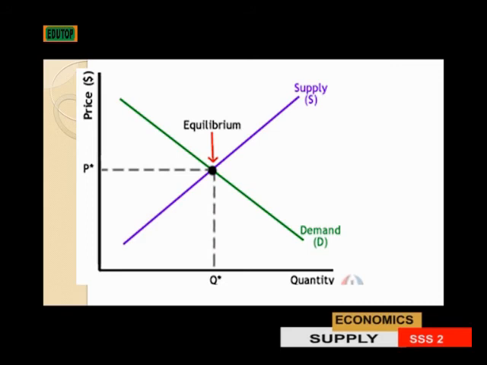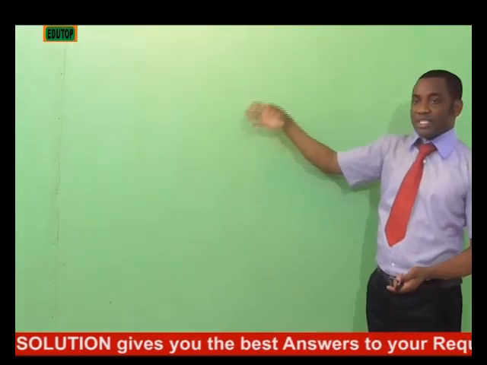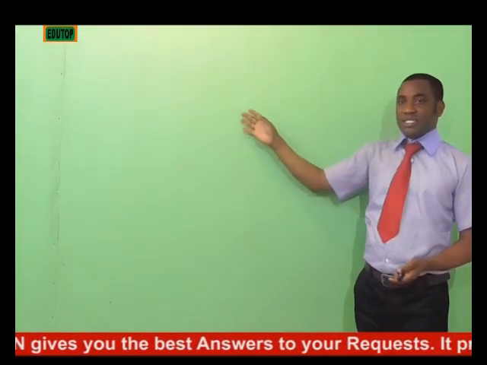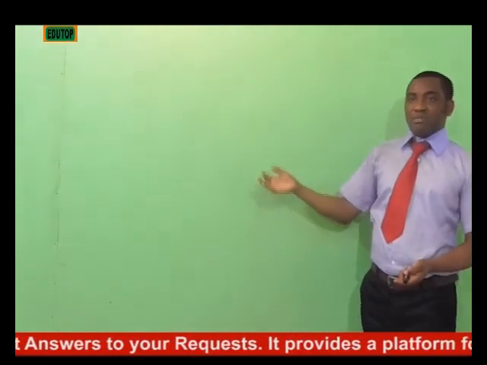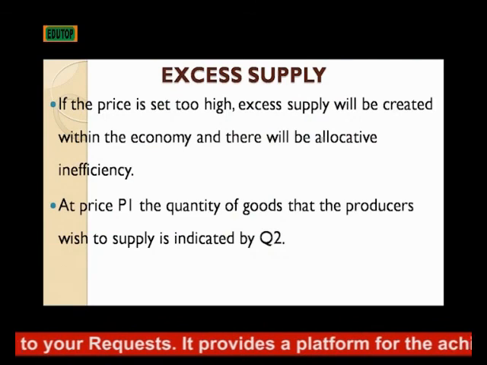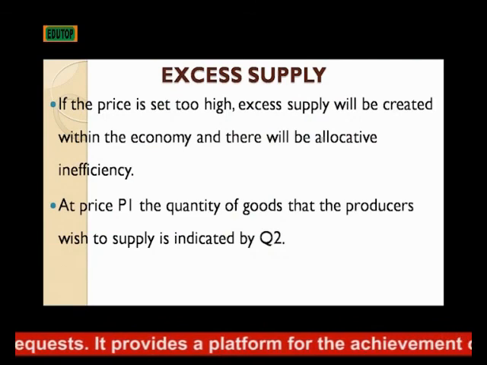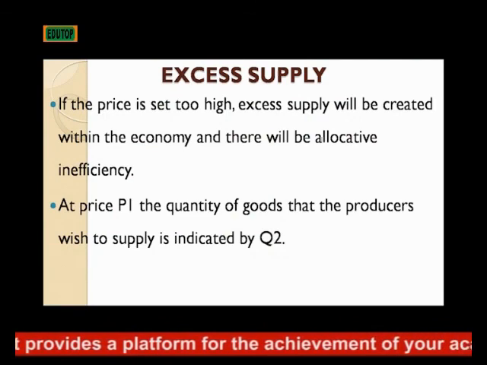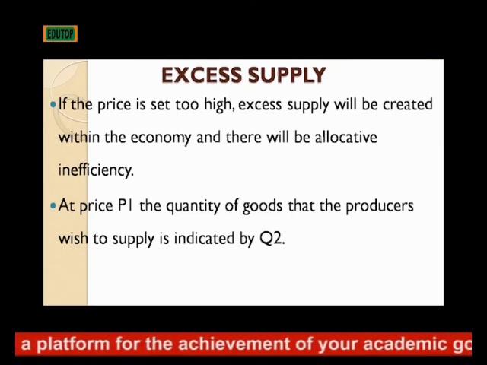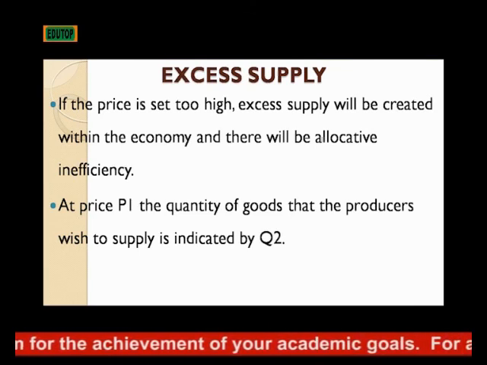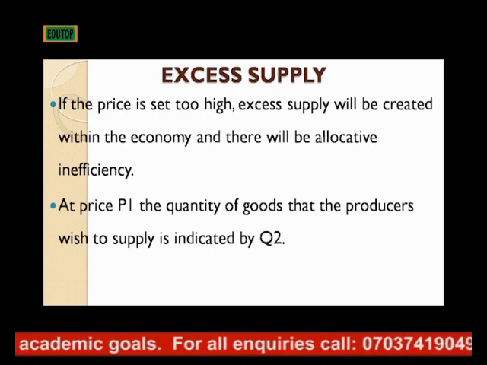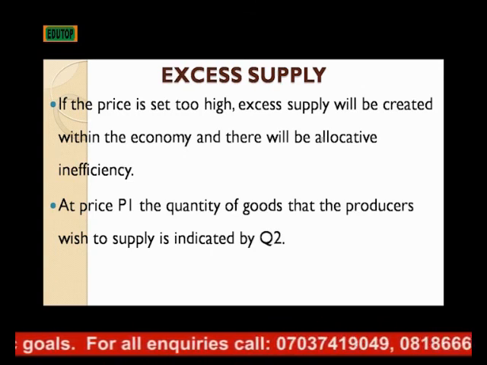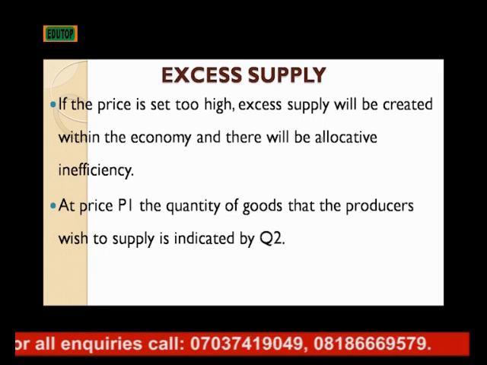But the other way around, we can have excess demand where the demand is more than the supply. That means the price is so low, and the suppliers are not ready to provide more into the market, because they will not be able to make much profit. And in that case, the consumers are still willing to buy more when the producers are producing at a very low rate because of the low price of the product in the market.